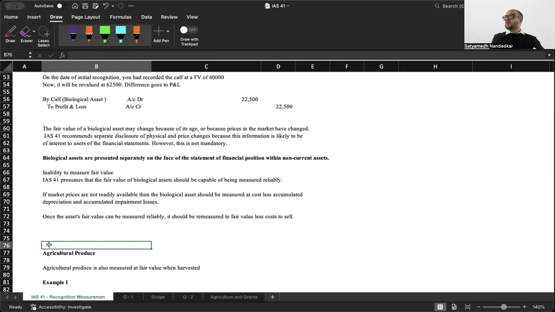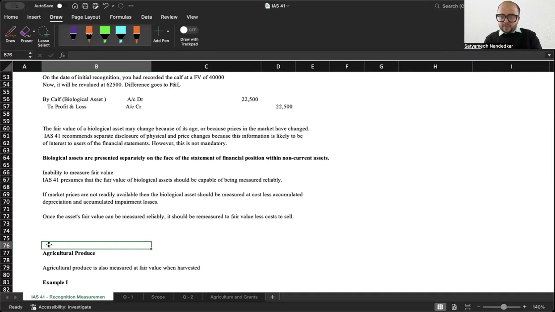Now, think about it: if I am running a dairy farm and the milk produce is the main business, where does the milk come from? It comes from my cattle. So the age of the cattle and the physical condition of the cattle would be very important to determine how much milk would continue to get produced in the future.